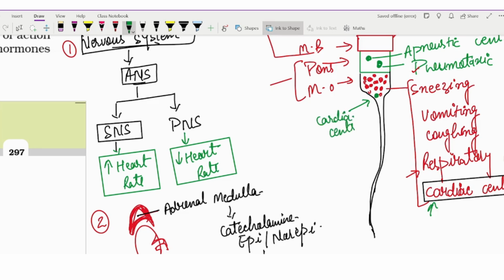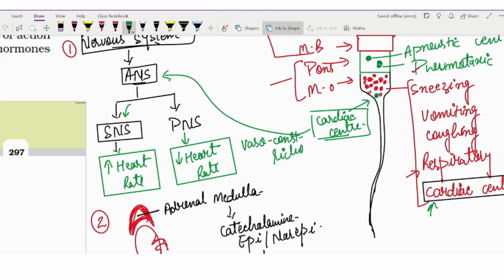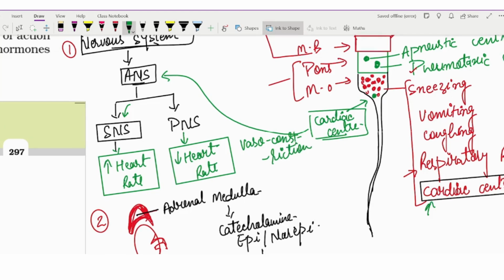So the cardiac center in the medulla oblongata will get the positive signal with the help of the apneustic center of the pons, and it will give the signal to the autonomic nervous system in the form of the sympathetic nervous system. Then the sympathetic nervous system, in the form of a motor neuron, will give the signal to our heart, and the heart will start beating very fast by causing vasoconstriction. Okay, so this is how our heart is increasing or decreasing the heart rate.